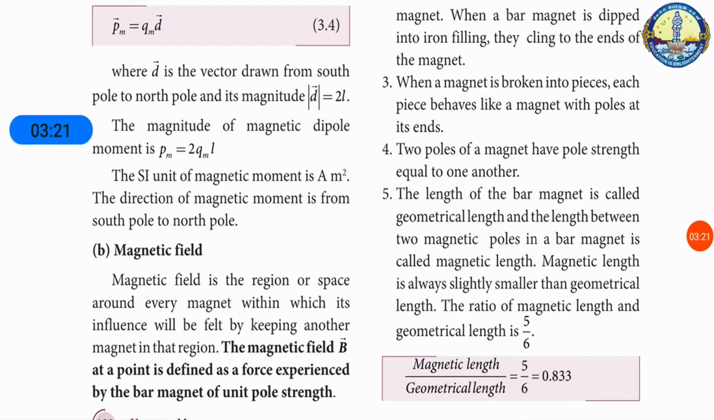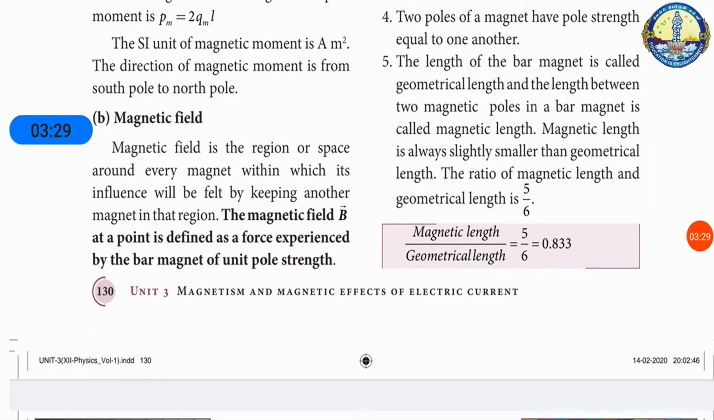The fourth one: the two poles of the magnet have pole strength equal to one another. The length of the bar magnet is called the geometrical length, and the length between the two magnetic poles is called the magnetic length. The magnetic length is always slightly smaller than the geometrical length. The ratio of the magnetic length to the geometrical length is 5 by 6.